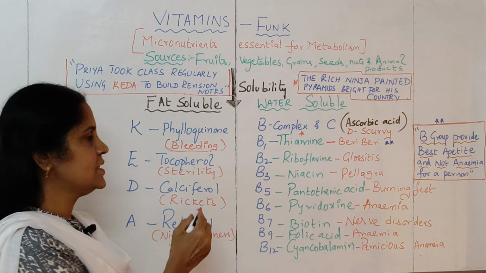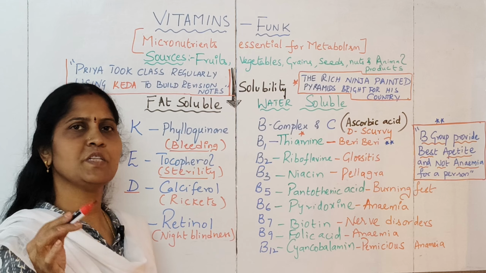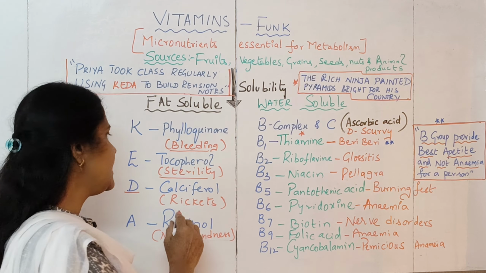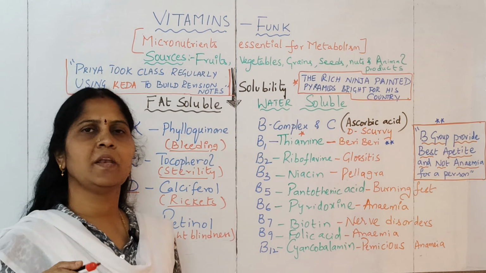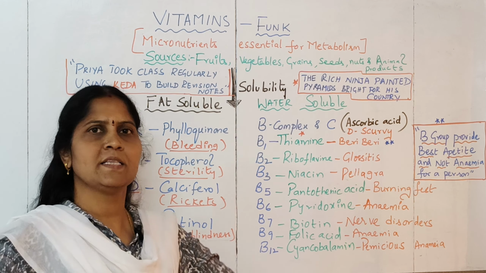Then we have vitamin D. This is the vitamin which is obtained from sunlight. Our cholesterol will be converted into vitamin D when you walk in sunlight. So vitamin D is obtained from sunlight and it is also called calciferol. Deficiency of vitamin D leads to rickets. In rickets, the bones of the hands and the legs will be bent. There will be bow-shaped legs and hands in case of rickets.